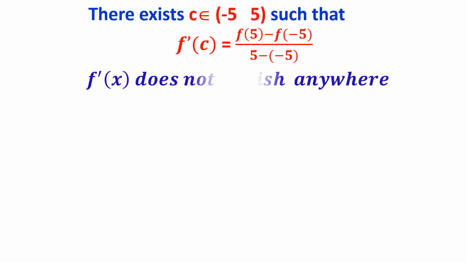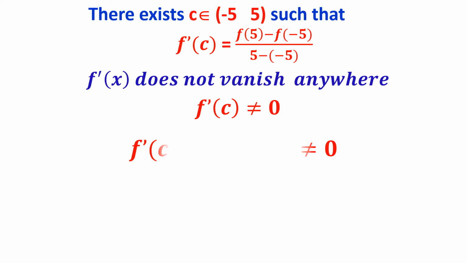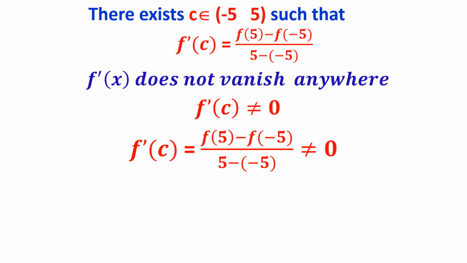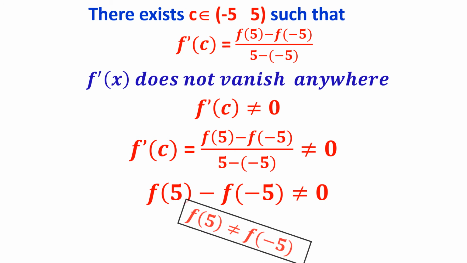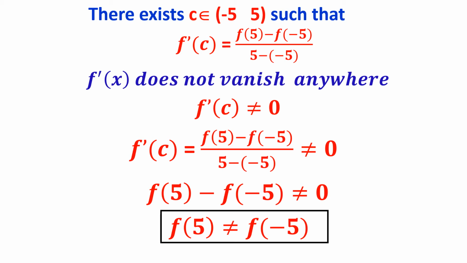Good. Now it is given that this f dash of x does not vanish. What is the meaning? f dash of c is also not equal to 0. Put f dash of c is not equal to 0 there. You will get that the numerator is not 0. f of b minus f of a is non-zero. Therefore f of b is not equal to f of a. The values of the function at both the end points of the given interval are not equal.